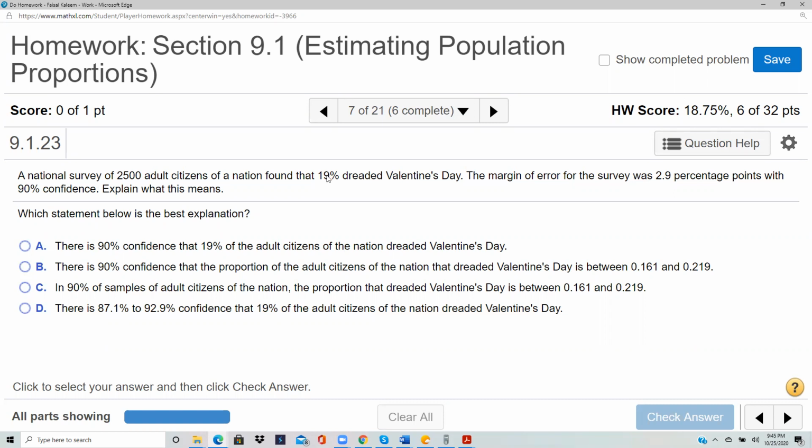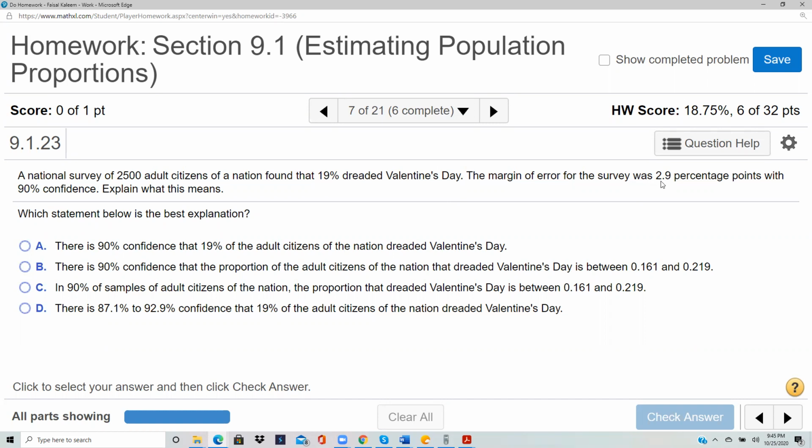So you would subtract 2.9 from 19% to get the lower bound. When you do 19 minus 2.9, you get 16.1.